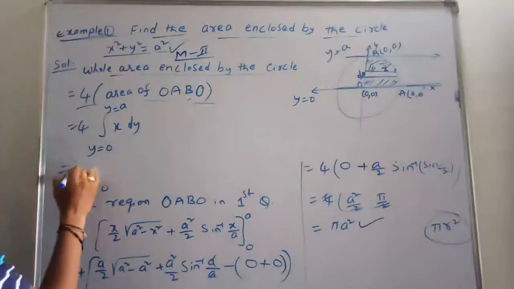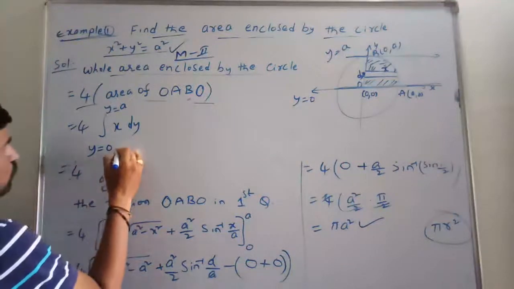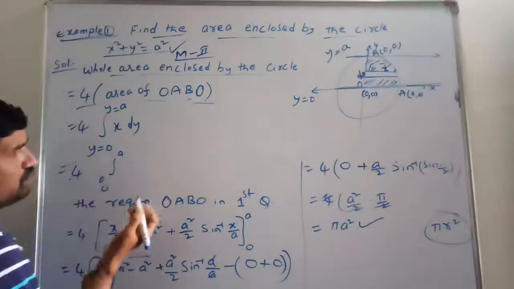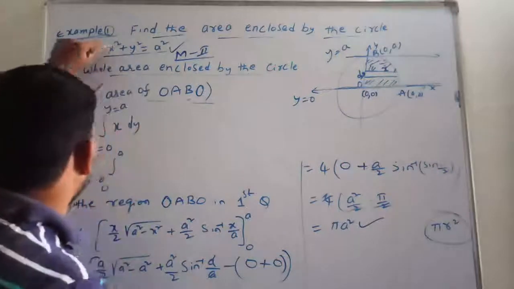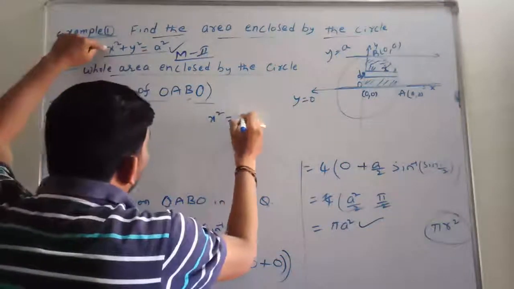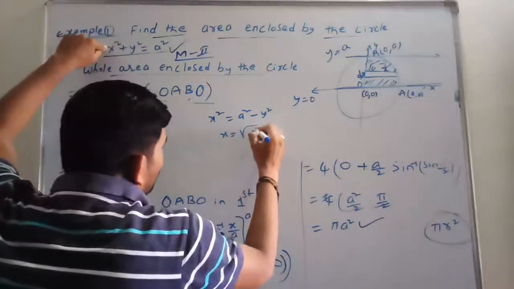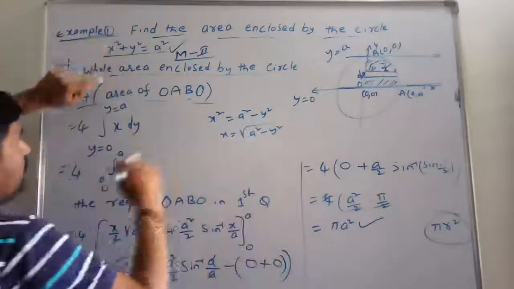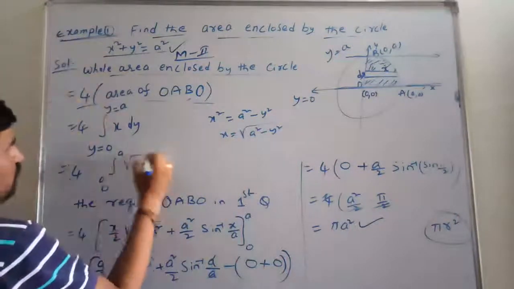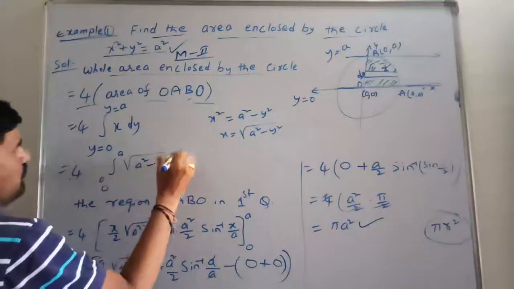Again see students, integration 0 to a. What is x actually, sir? x square is equal to a square minus y square. Again in the first quadrant, x is the square root of a square minus y square. In place of x we write that, into dy.